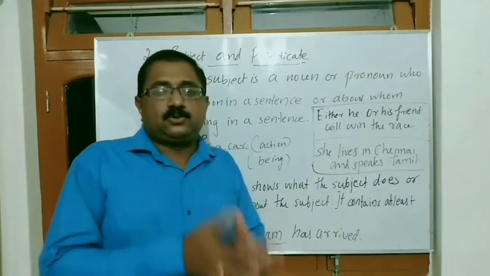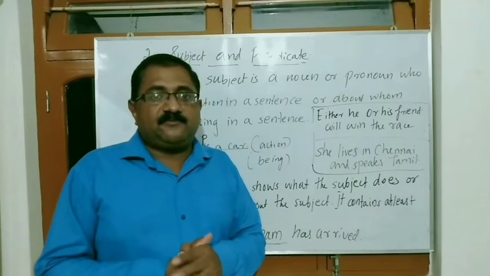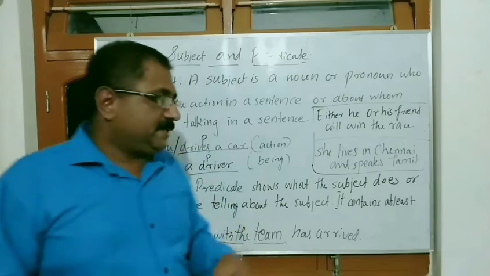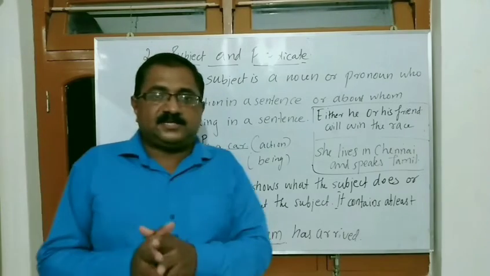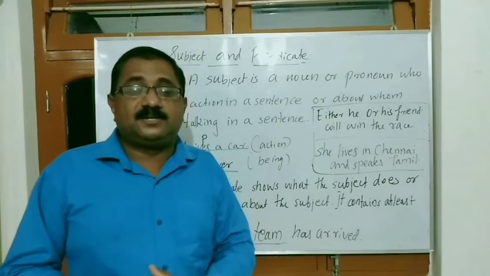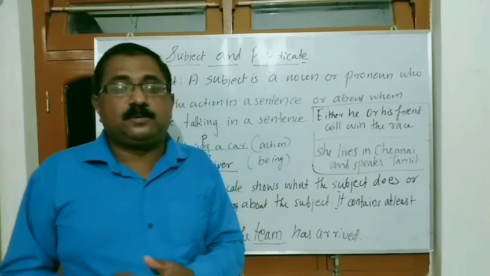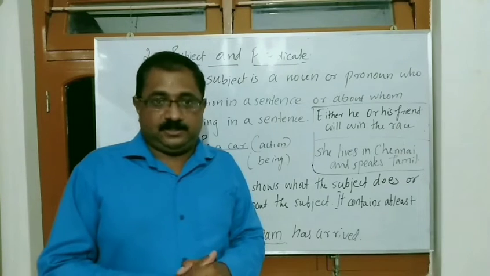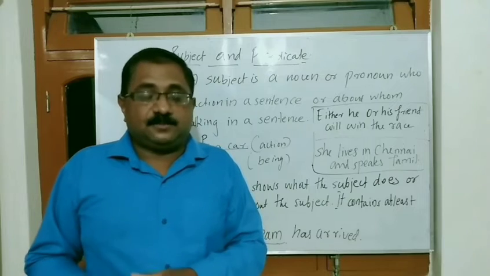Now kinds of subject. Normally in sentences we can find only one subject like Raju or he. But in some sentences we can see more than one word or a group of words used in the place of a subject. Such subjects are called compound subjects.